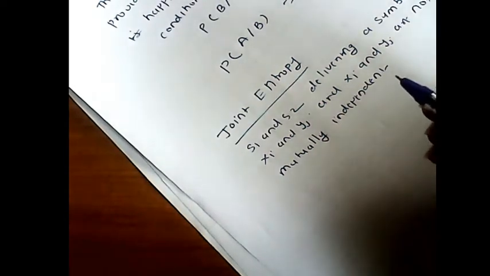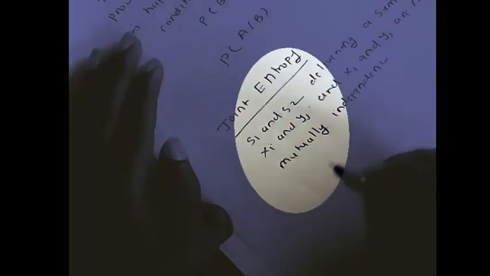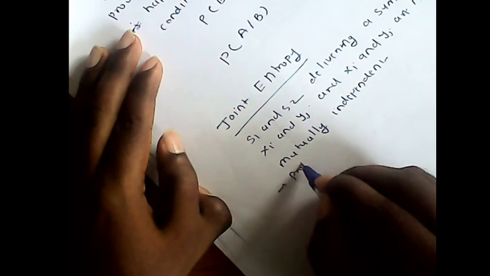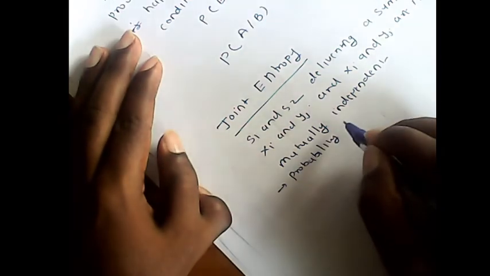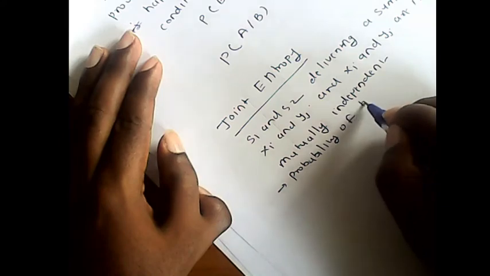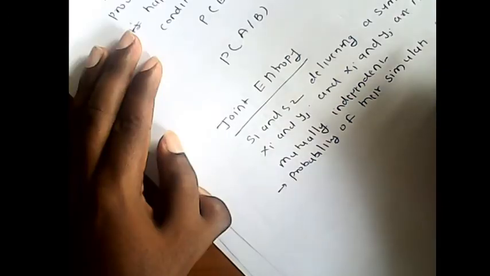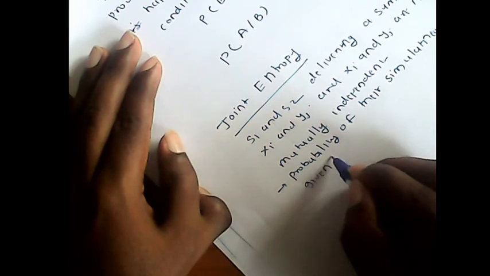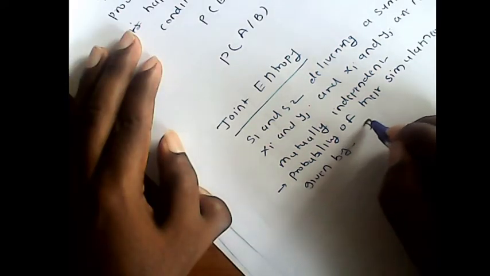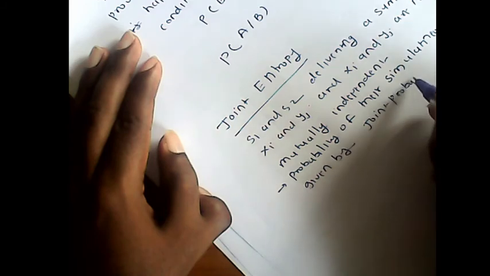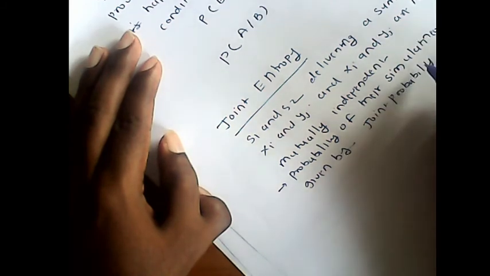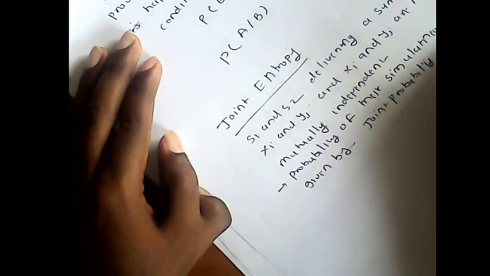Therefore, the probability of their simultaneous occurrence is given by the joint probability, that is P of xi, yj.